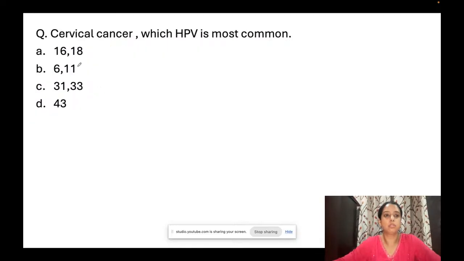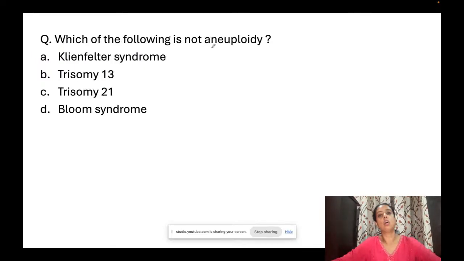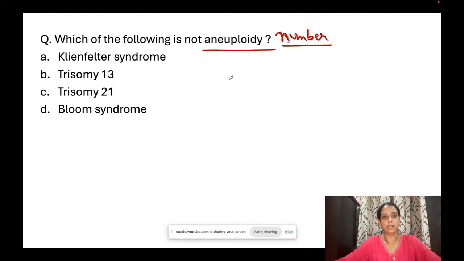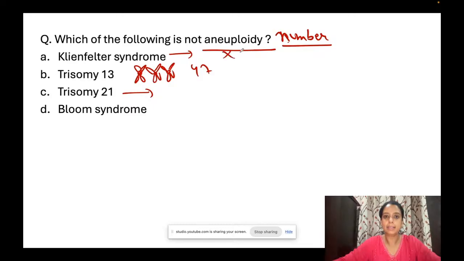Cervical cancer, which HPV is most common? We know that 70% are caused by 16 and 18. Which of the following is not an aneuploidy? Aneuploidy क्या मतलब? इतना हम पढ़ते हैं aneuploidy screening. What is aneuploidy? क्रोमोसोमल नंबर की abnormality को हम aneuploidy कहते हैं. When the problem is in chromosomal number, then it is aneuploidy. Trisomy 13 मतलब 13 chromosome पे there are 3 chromosomes. So the number has changed. Instead of 46, you have 47 chromosomes. Same with trisomy 21. Klinefelter में भी यही है, XXY है.